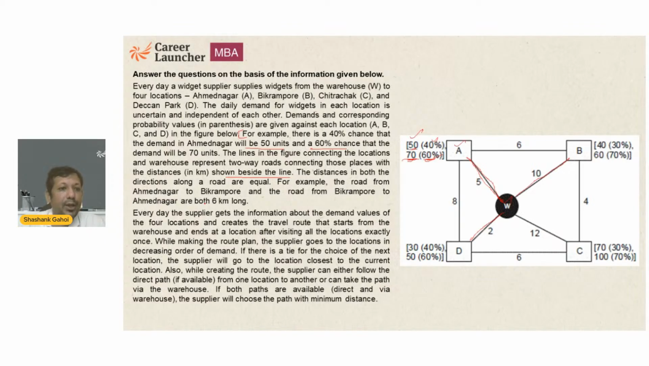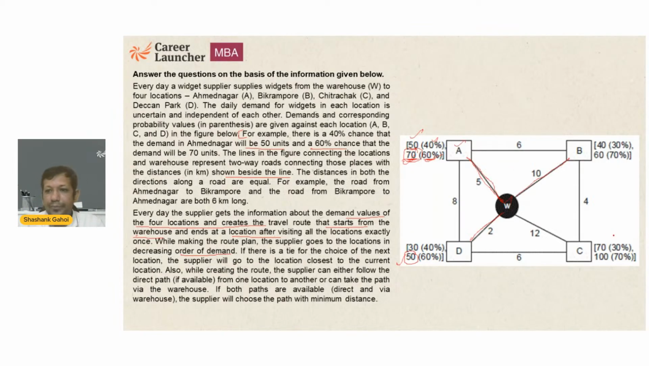Now, every day the supplier gets the information about the demand values at the 4 locations and creates a travel route that starts from the warehouse and ends at a location after visiting all locations exactly once. While making the route plan, the supplier goes to the locations in decreasing order of demand. So if demand here is 70 and demand here is 50, he is going to go to this location first and this location later. If there is a tie of choice for the next location, the supplier will go to the location closest to the current location.